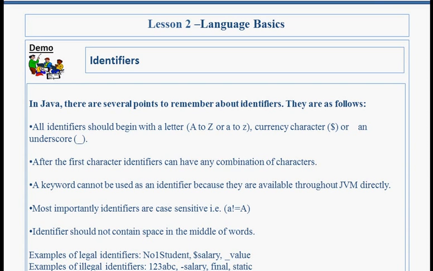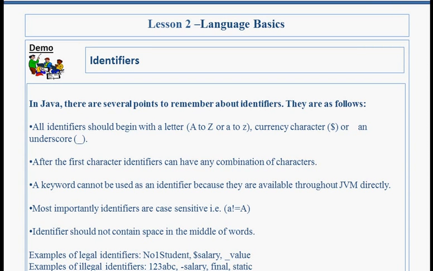Identifiers. An identifier is the name of the basic programming elements. That means names used for classes, variables and methods are called identifiers. While defining an identifier, we must follow the below rules, else it leads to a compile time error. All identifiers should begin with a letter, that is capital A to capital Z or small a to small z, a currency character or an underscore. After the first character, identifiers can have any combination of characters.